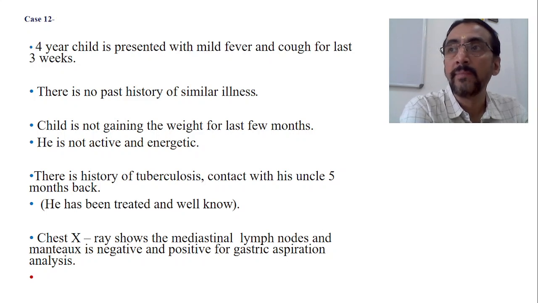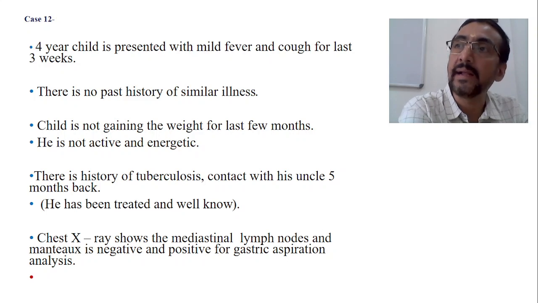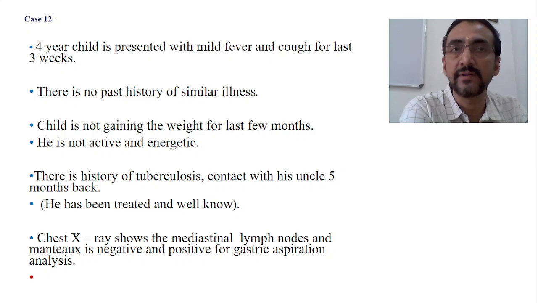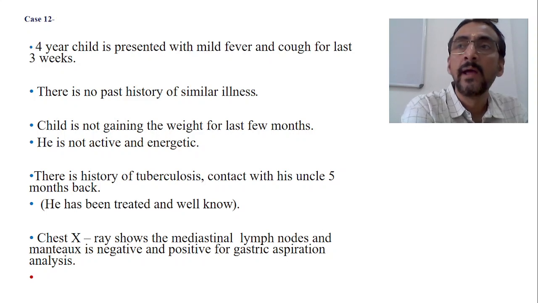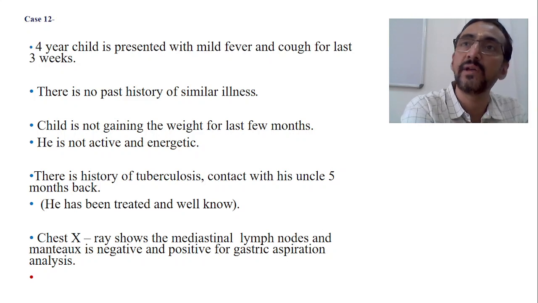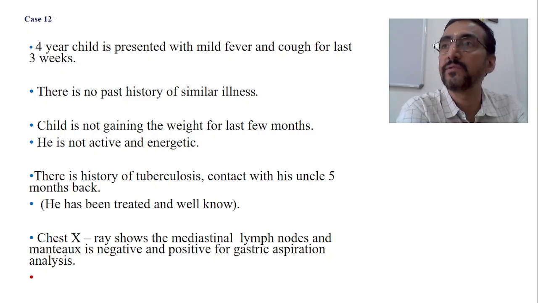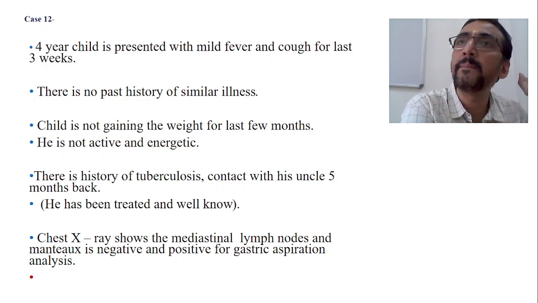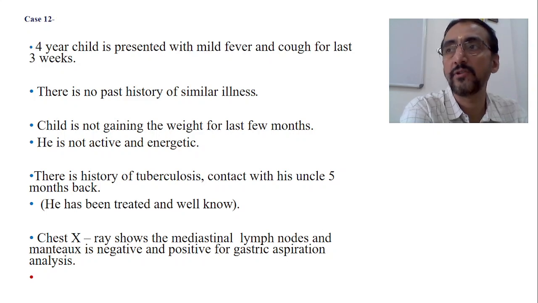Now, usually adults spread tuberculosis to children, and children will not spread tuberculosis to adults. Because tuberculosis is an airborne or droplet infection, basically droplet infection. And in childhood tuberculosis, except in severe cases, there is no formation of sputum. But in adult tuberculosis, there is always formation of sputum. So it is the adult who spreads the disease to the child, and the child will never spread the disease to the adult. So a child coming in contact with an adult having tuberculosis is a very important history of contact that has to be taken, and that is there.